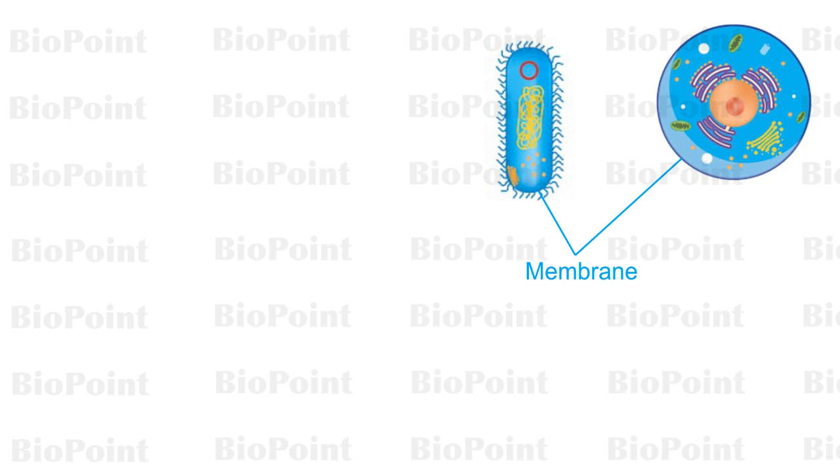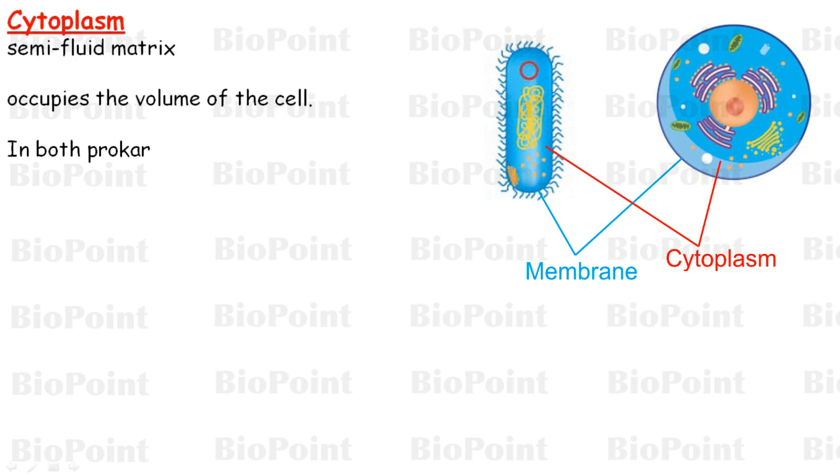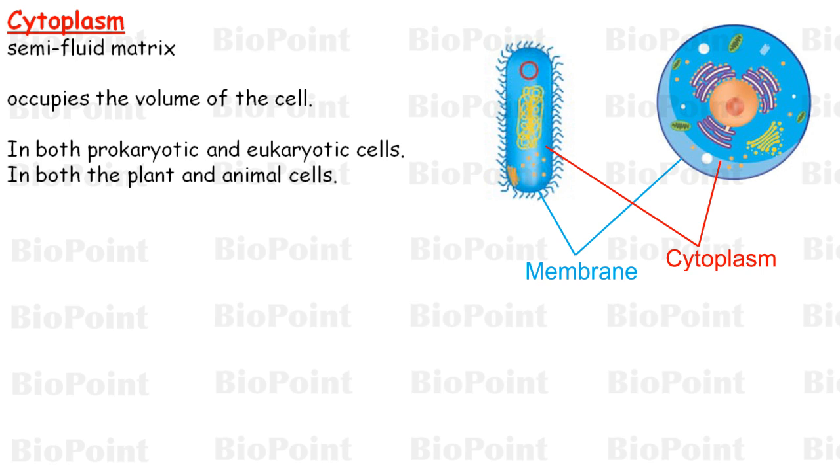And in both prokaryotic and eukaryotic cell, a semi-fluid matrix called cytoplasm occupies the whole volume of the cell. So, plasma membrane and cytoplasm are present in all cells, and cytoplasm is the area of the cell where all the cellular activities take place.